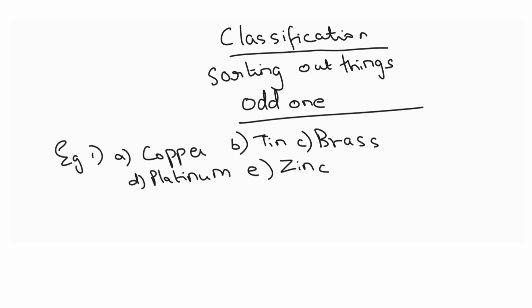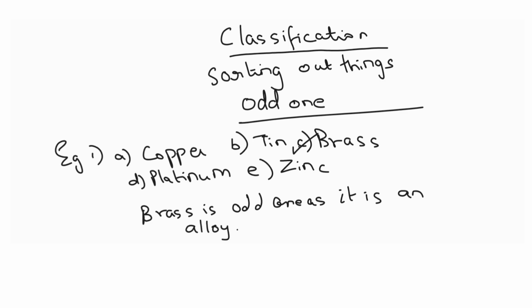If you observe them properly, these are all metals except for brass. So brass is an alloy, the rest of them are metals. Okay, so brass is the odd one as it is an alloy. I hope this is clear to you, students.